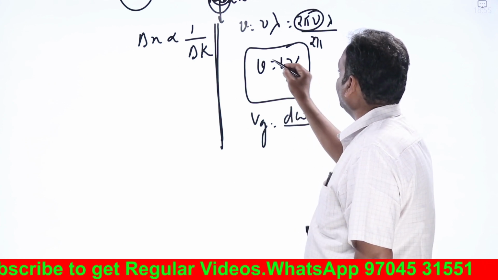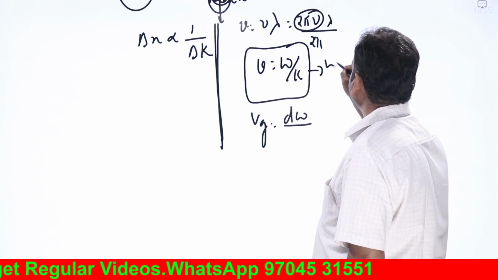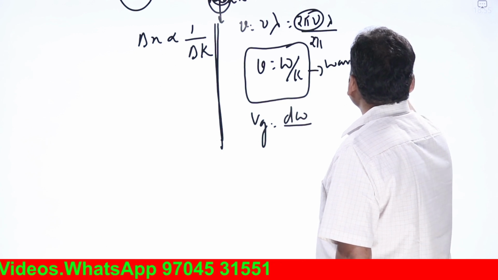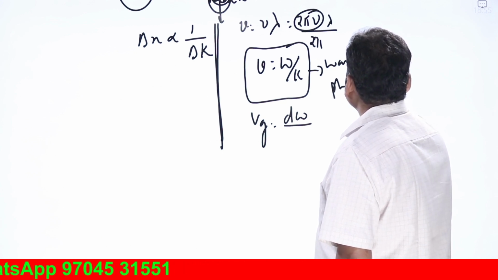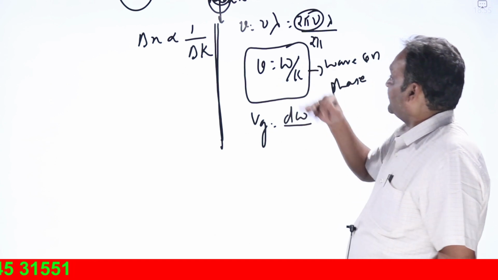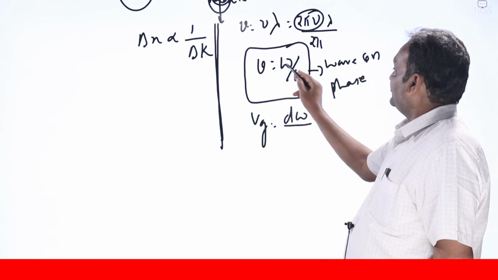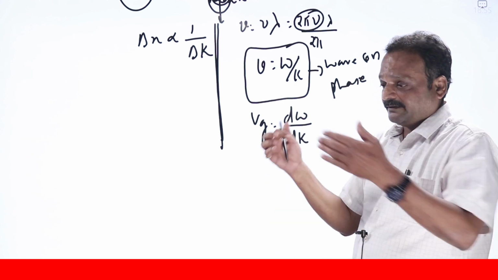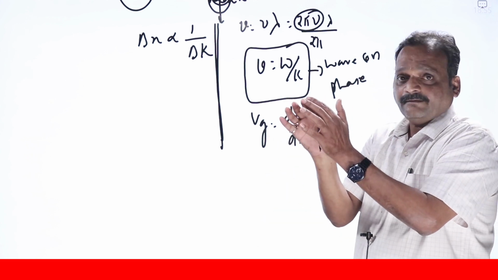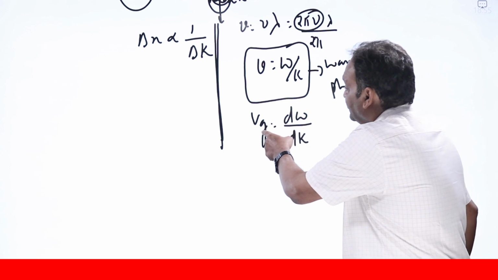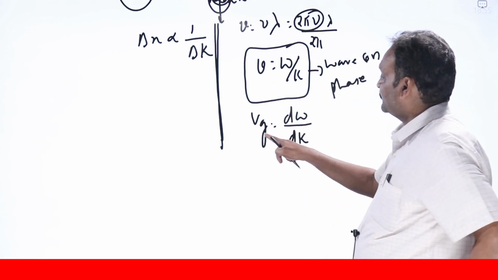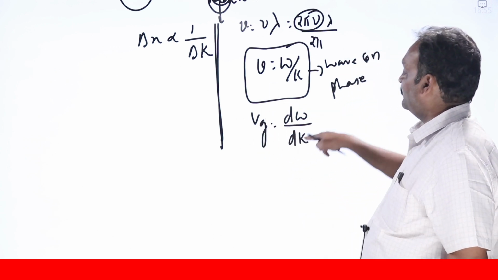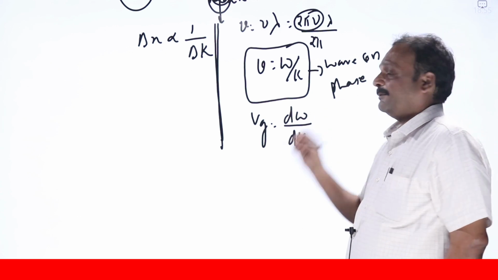The phase velocity of a wave is the velocity with which its instantaneous phase keeps on changing, which is omega by k. Its group velocity, when so many waves superimpose and form a group, is the velocity with which that wave group or packet moves, obtained by differentiating omega with respect to k, or d omega by dk.